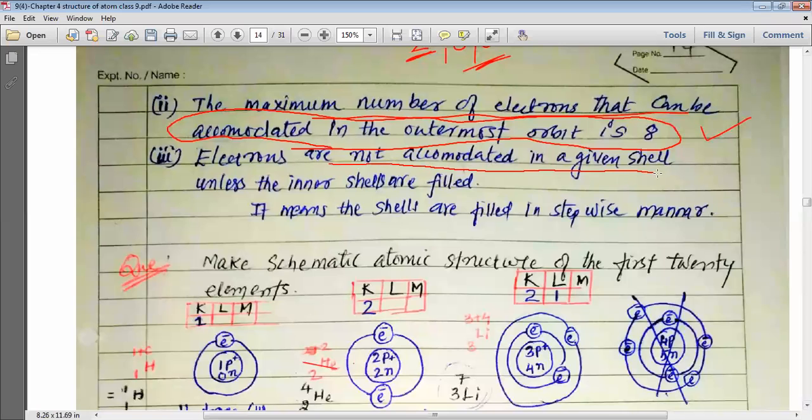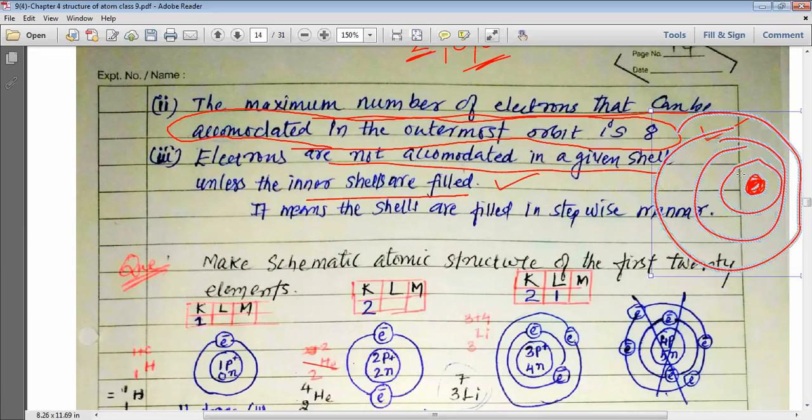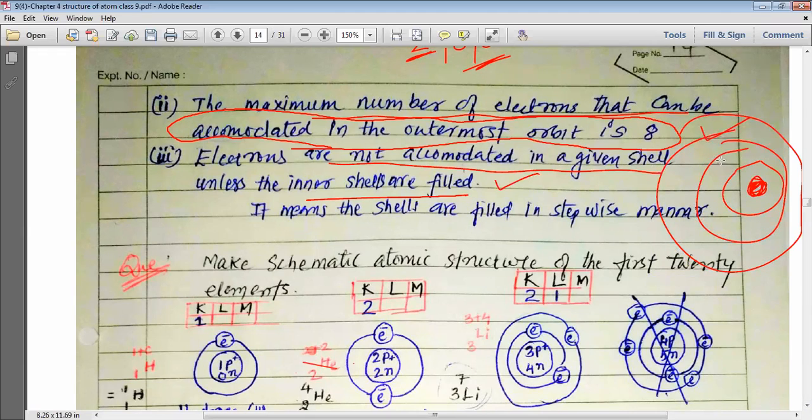Electrons are not accommodated in a given shell unless the inner shells are filled. So suppose this is the nucleus, and around the nucleus you have the first shell, the second shell, the third shell. In the first shell we can fill 2 electrons. So 1 and 2 electrons. Suppose there is no electron present in the first shell. Can we fill an electron directly into the second shell? And the answer is no. First, the first shell should be filled, and after completely filling the first shell, we can move to the next shell.